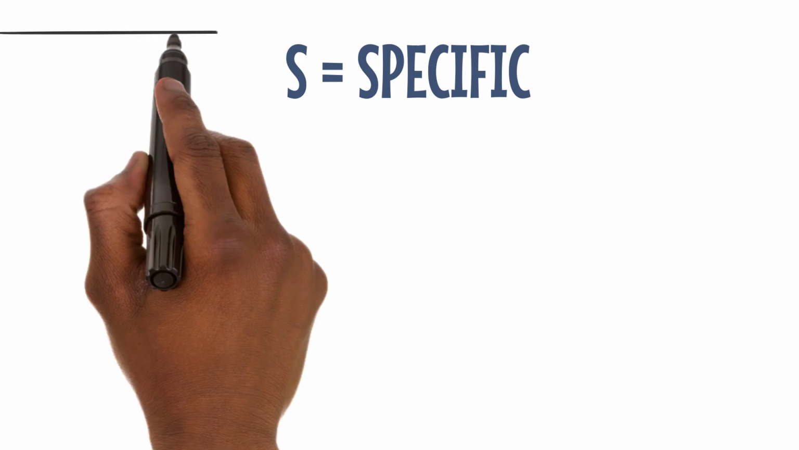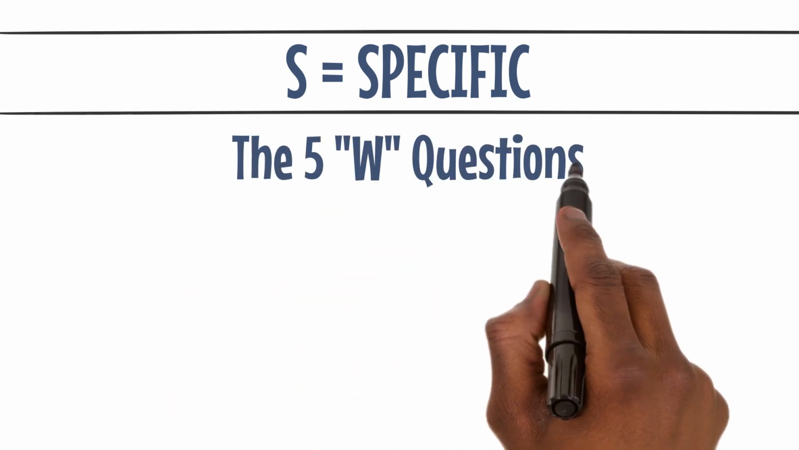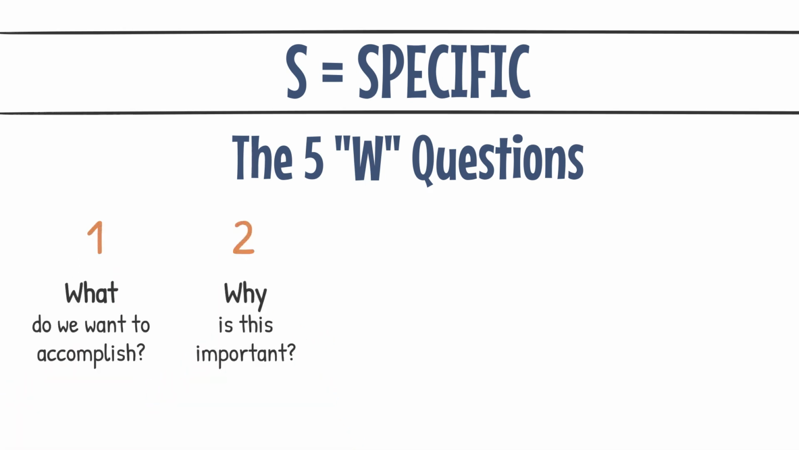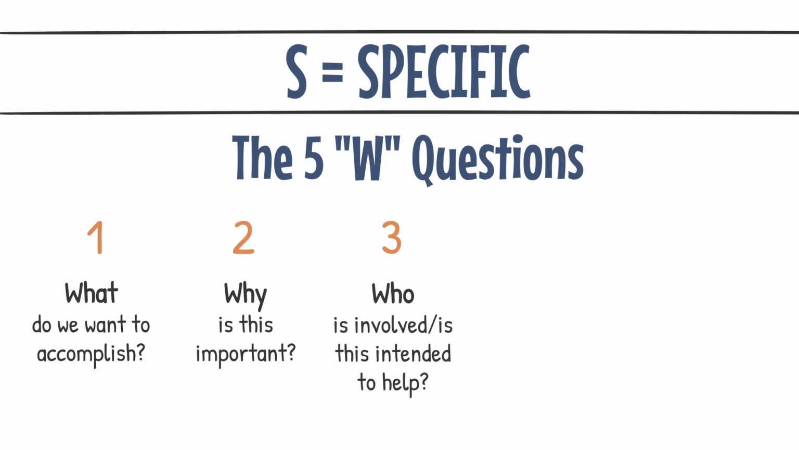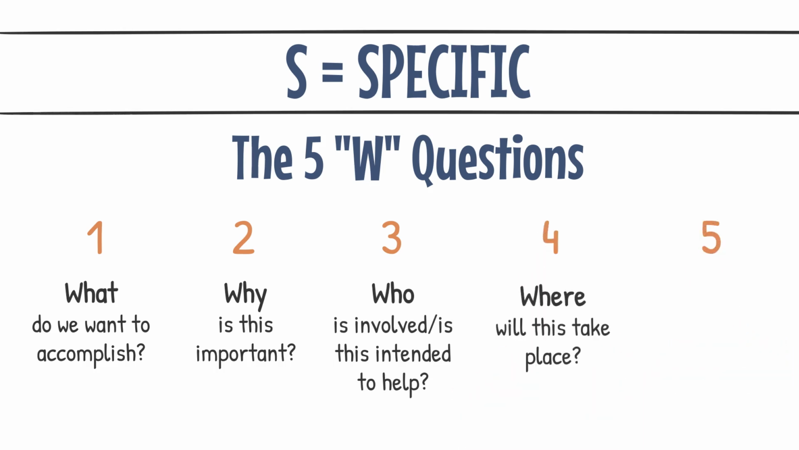First, the S, specific. By getting specific, you will clearly define exactly what needs to be done. When creating a specific aim, try to answer the 5 W questions. What do we want to accomplish? Why is this important? Who is involved or who is this intended to help? Where will this take place? Which resources or limits are involved?